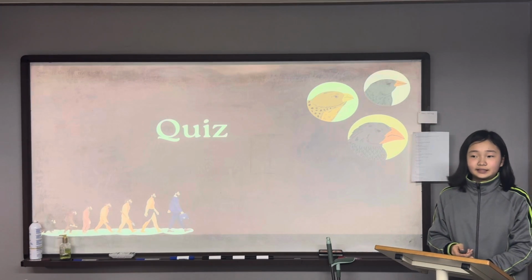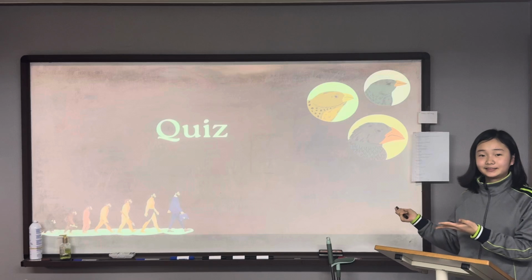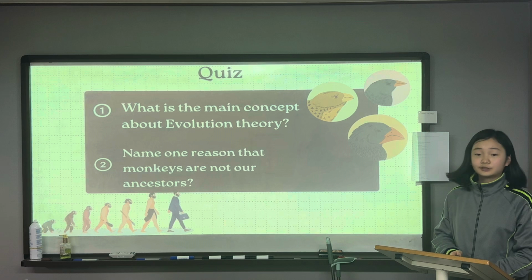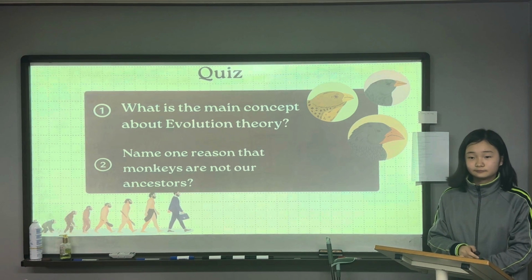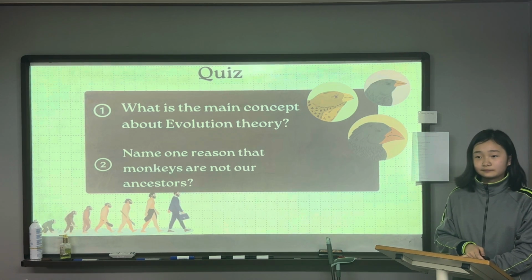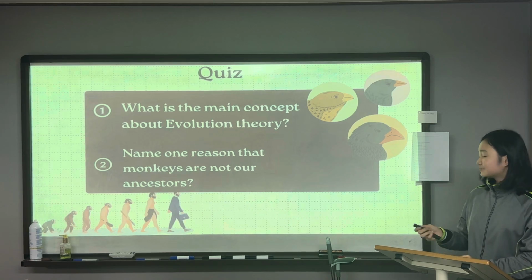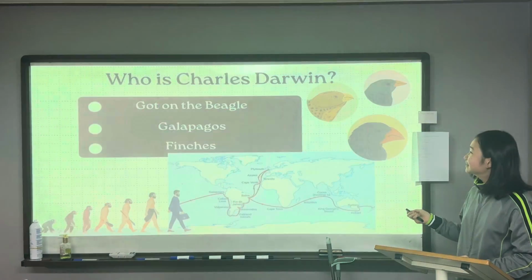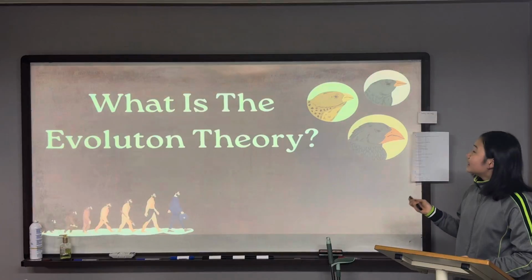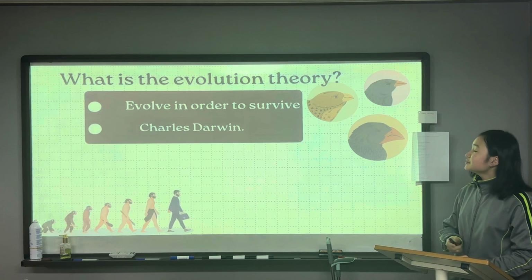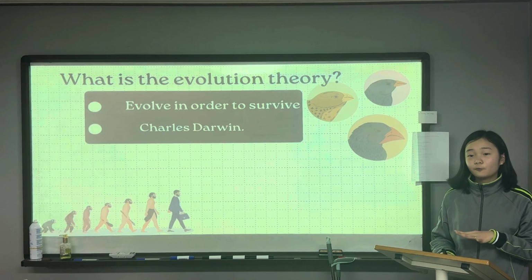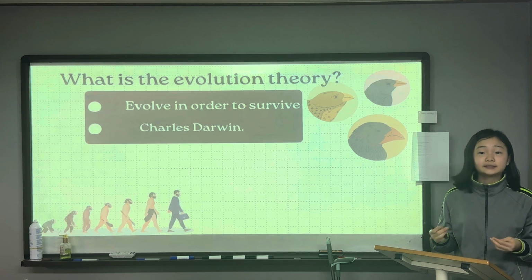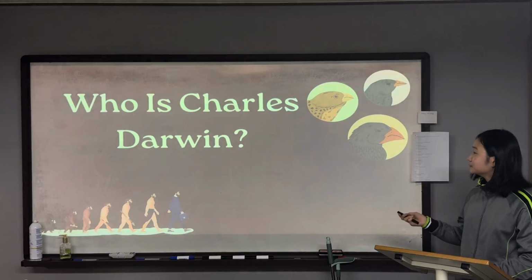This is the end of my presentation, and this is the real quiz of my presentation. Let's get started. Number 1, what is the main concept of evolution theory? Like the meaning of it. I'll explain one more time. Evolution theory's main concept is that we living creatures evolved in order to increase our rate of survival.